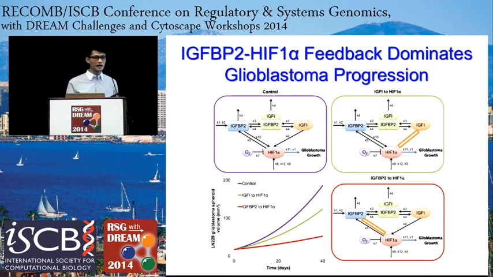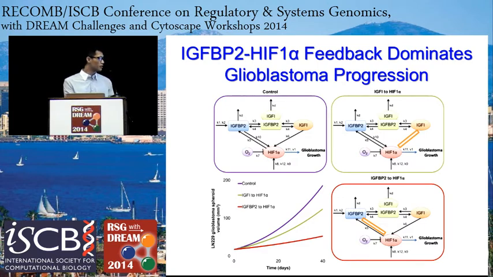So when we did the same analysis on the other cell line, the LN229 cell line, which shows glioblastoma cells where the insulin signaling is a significant factor, here we remove the same interactions, and for the green line, there was a reduction in the glioblastoma growth.